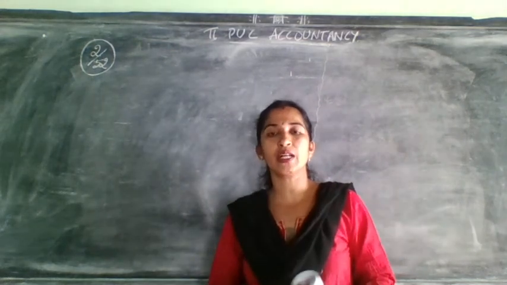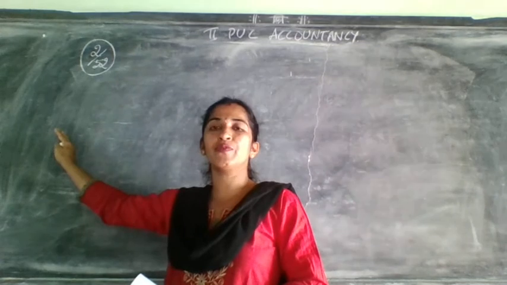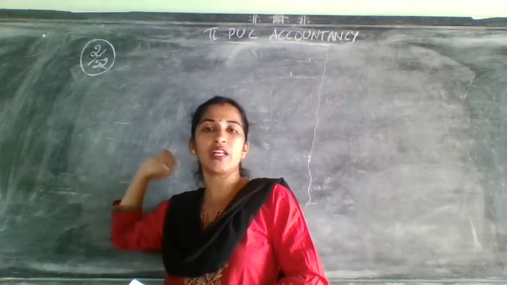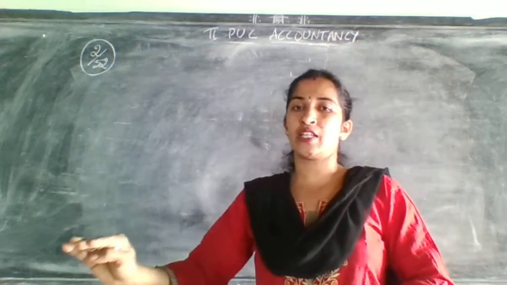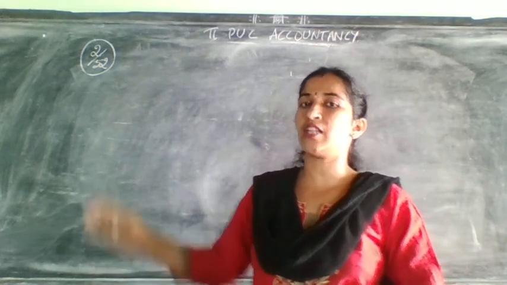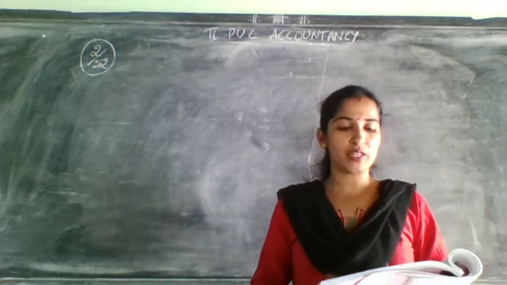Which side it will come? Depreciation will come on the debit side of which one? Revaluation account. Why will it come on the debit side? Because it is a decrease in the value of asset. When it is a decrease in the value of asset, it will come on the debit side of revaluation account.